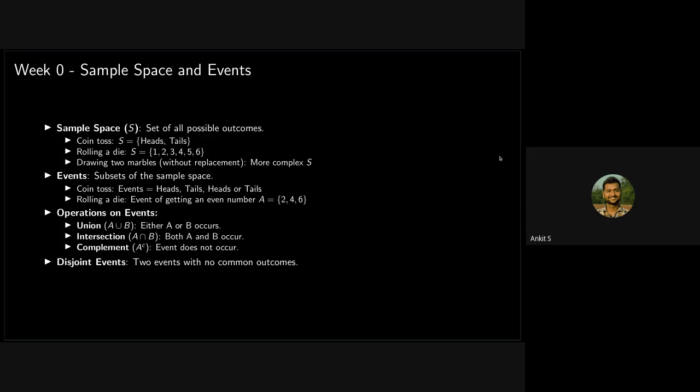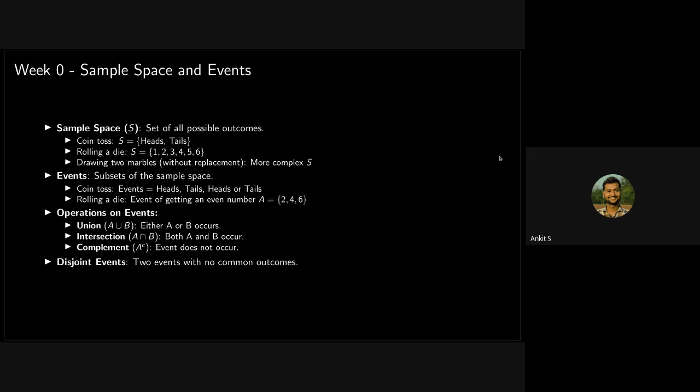These things just map to whatever we studied about set theory in maths, and we just apply the set theory to the concepts of probability and statistics. So we get sample space and events. All the outcomes from an experiment are determined with a set that is called a sample space. And what is an event? An event is just a subset of the sample space. These things you have been studying all along, so I don't need to spend much time on this.